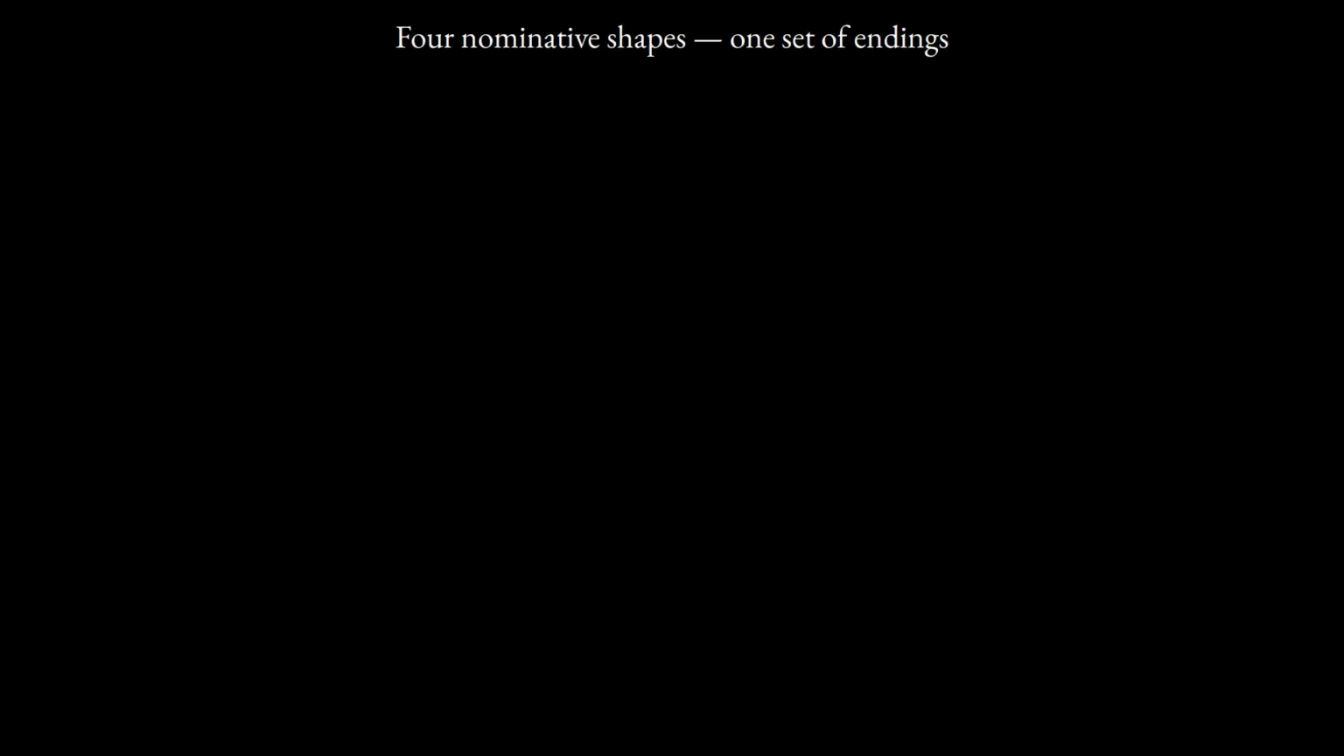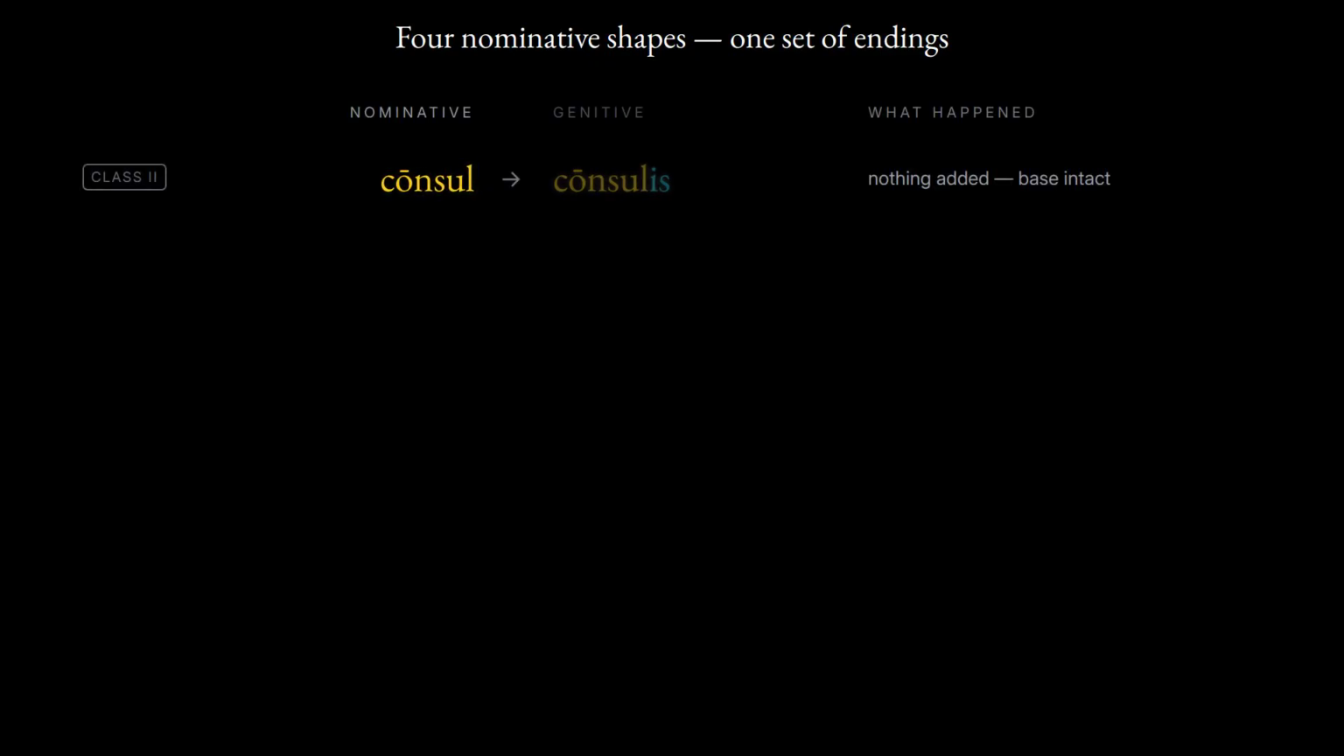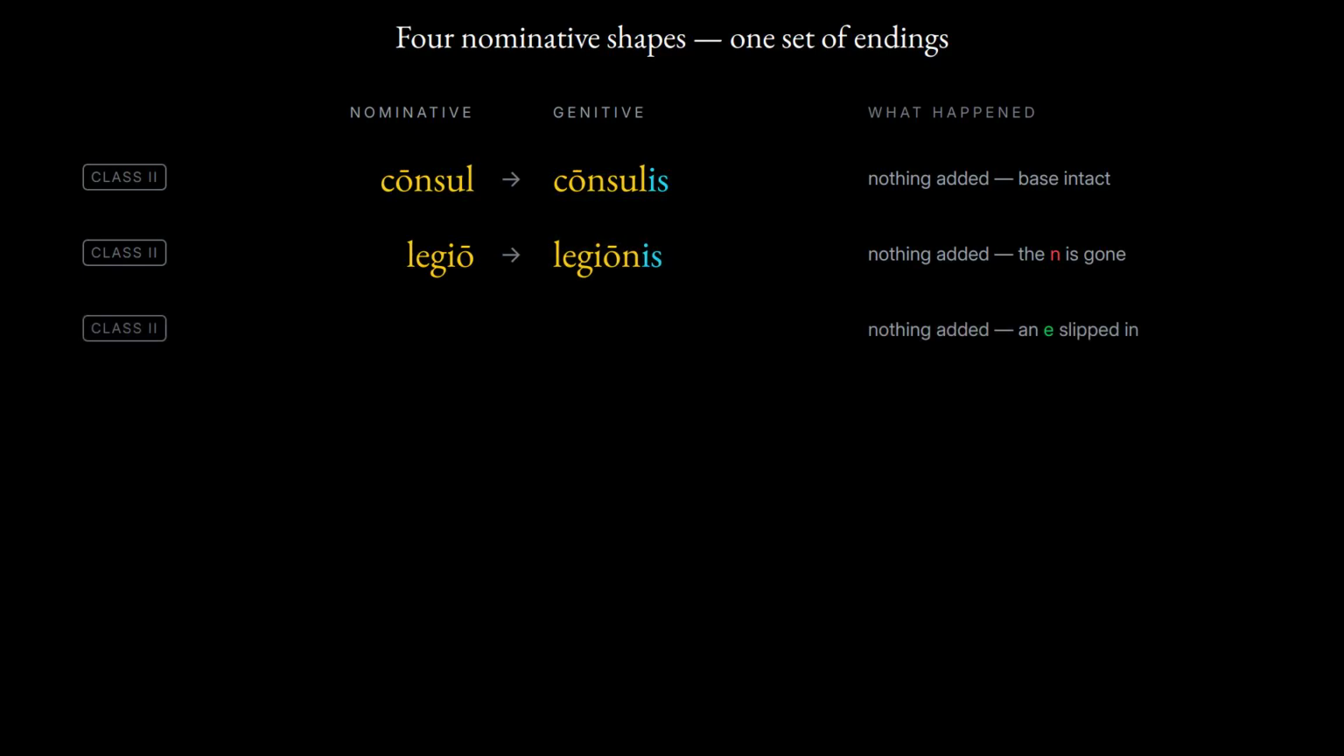That is 4 nominative shapes for one set of endings. Nothing added, base intact: cōnsul, cōnsulis. Nothing added, the letter N gone: legiō, legiōnis. Nothing added, an E slipped in before the final R: pater, patris. And from last lesson, a letter added and a consonant dropped before it: salus, salūtis. No one of those 4 can be predicted from the nominative alone.